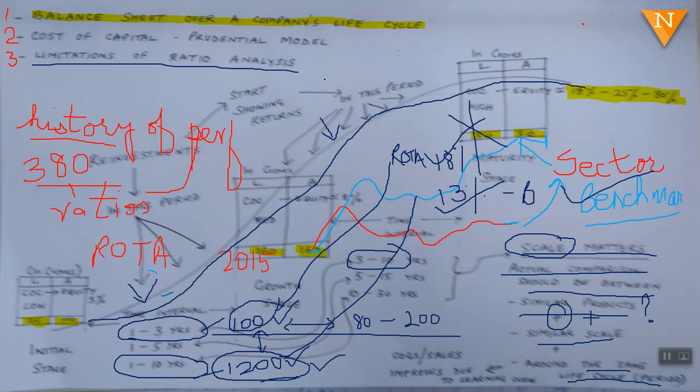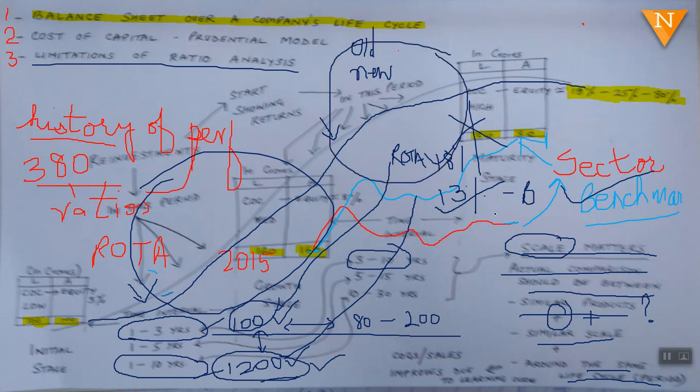Now the comparison is between an old company and a new company. So this is what I mean by around the same time frame, right? You have to compare a new company with another new company. So this company has to be compared not with this company. This is what I mean by time frame.